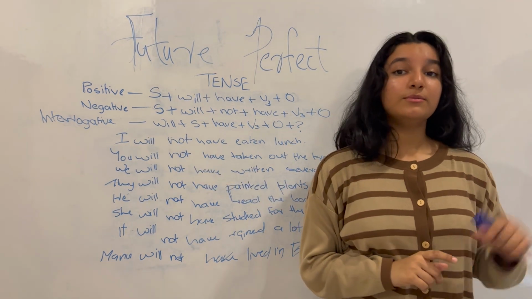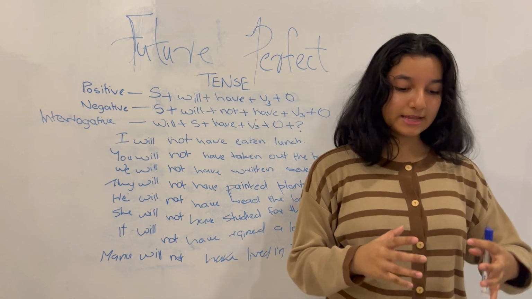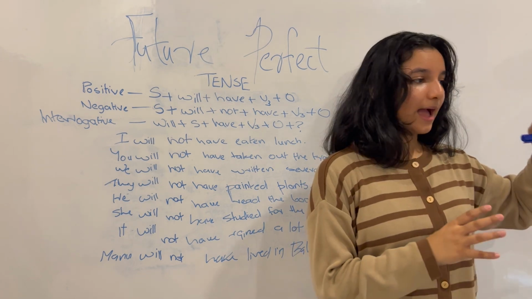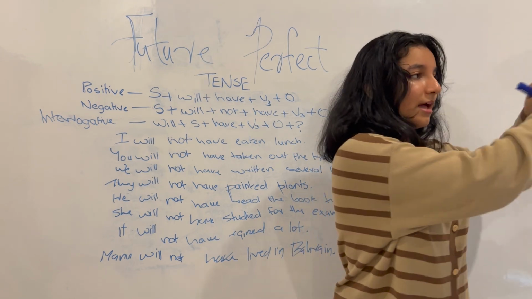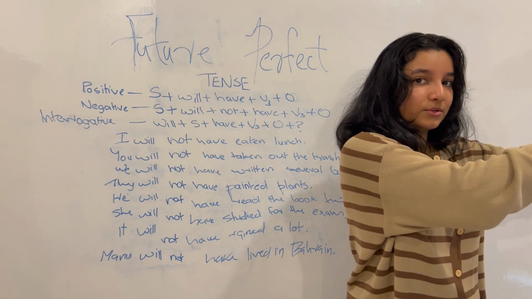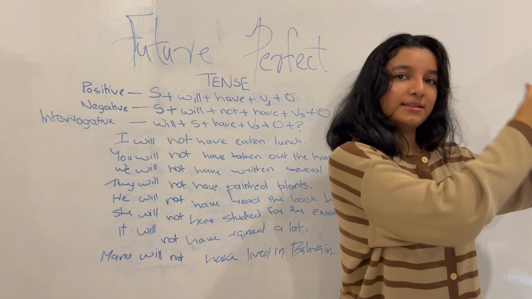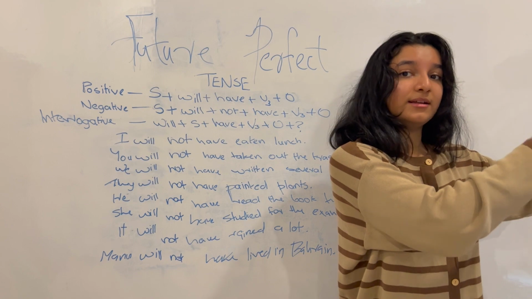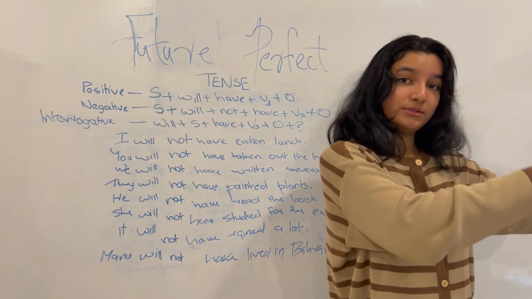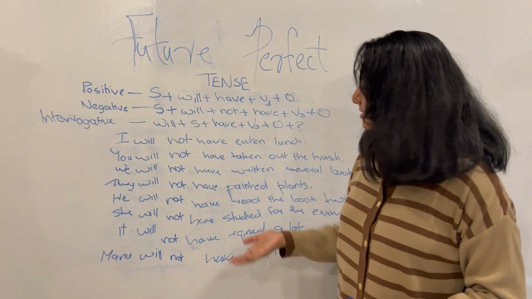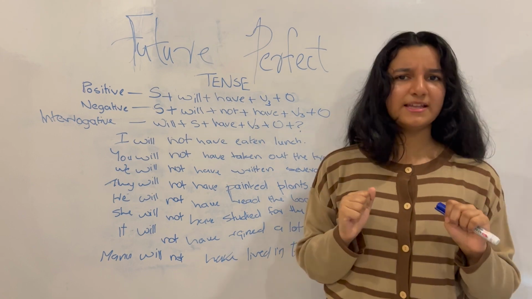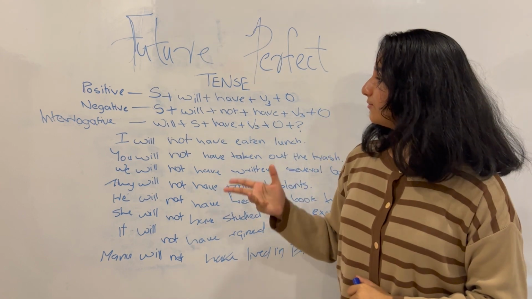Instead of "you will have taken out the trash," I'm saying that in the future, this action of taking out the trash, it will have started in the future and ended in the future. And now I'm saying that action that would have started and ended in the future is not going to take place. That's what all of these subjects are saying. So that is all for negative sentences.